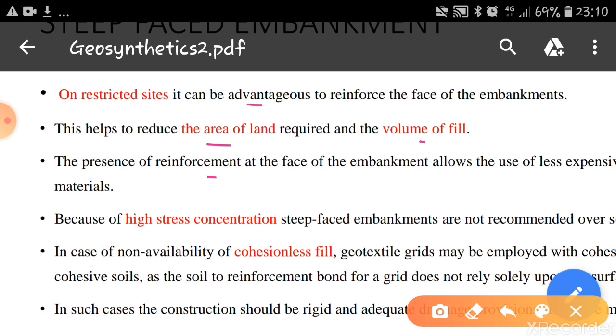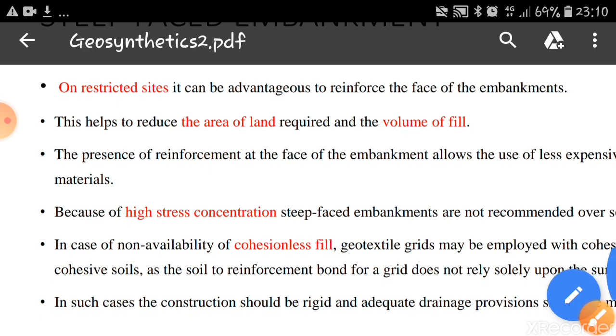The presence of reinforcement at the face of the embankment allows the use of less expensive materials. Because of high stress concentration, steep face embankments are not recommended over soft sites.